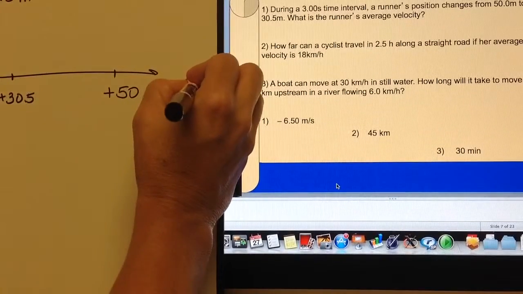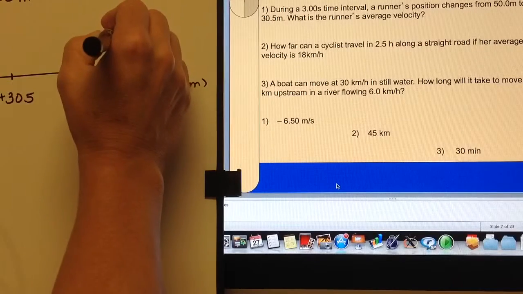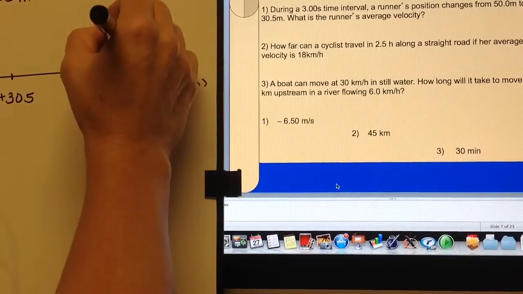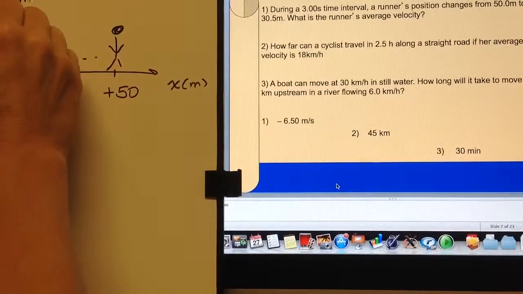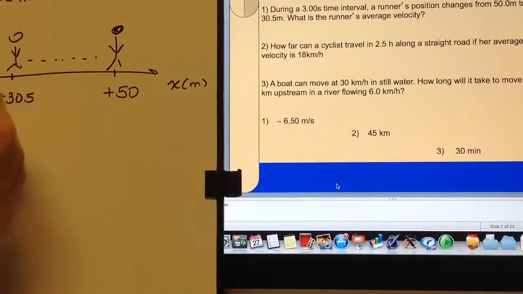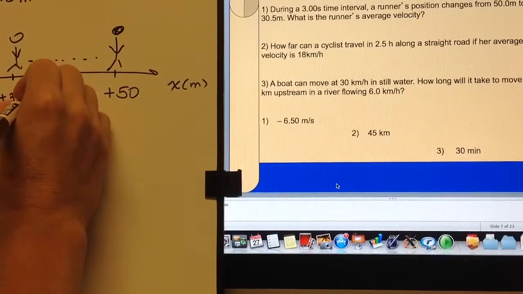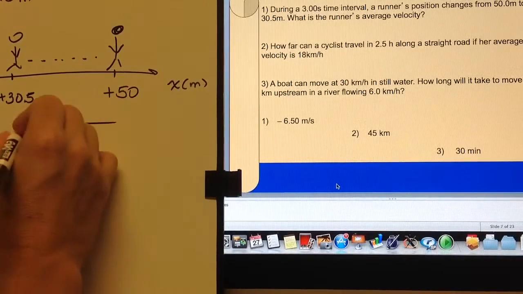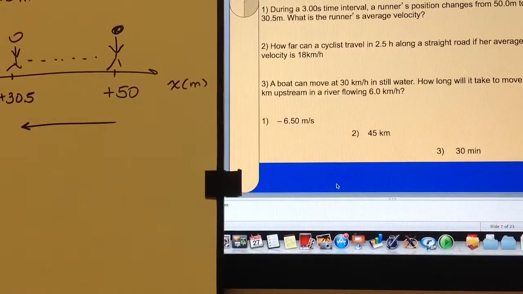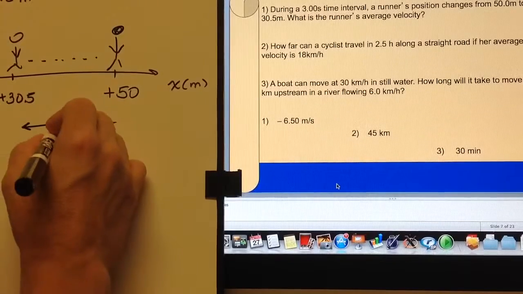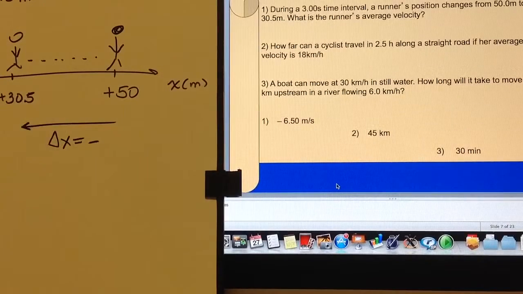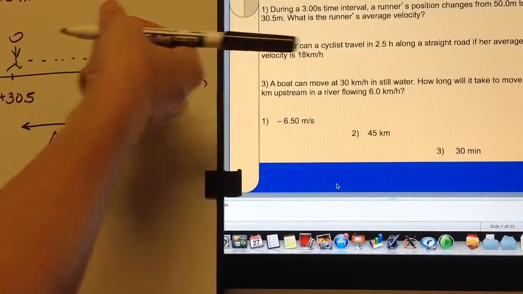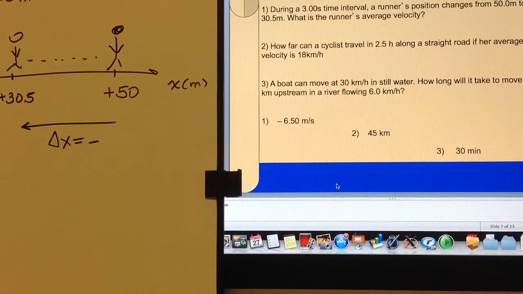This is in meters. And then what we have here is this person moved from this position all the way to this position. So you can see that according to my reference frame, this person is moving in the negative direction, right? So the displacement of this person will be negative, a certain number. And this negative only means that this person is moving to the left in my drawing, all right?